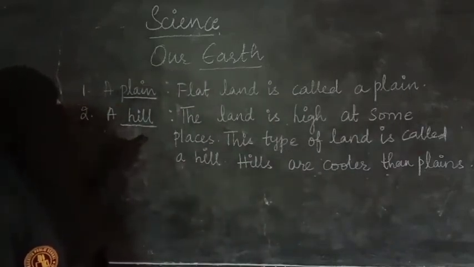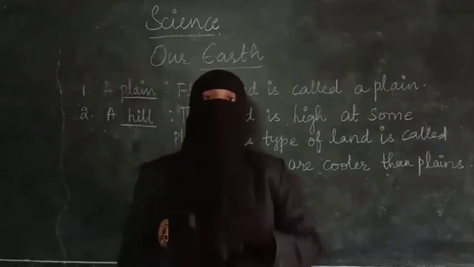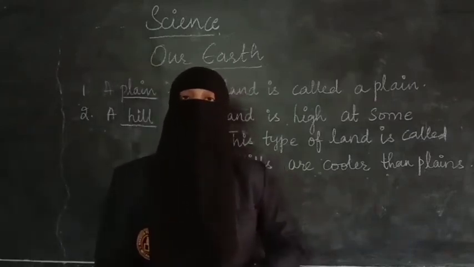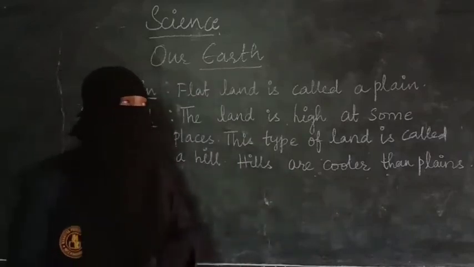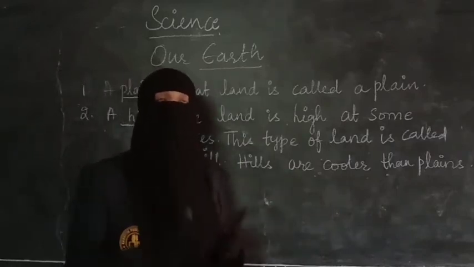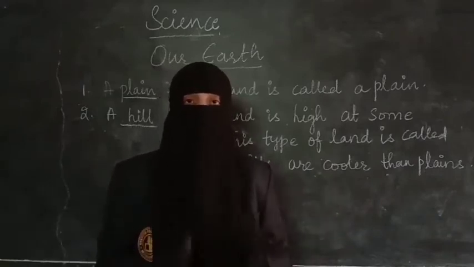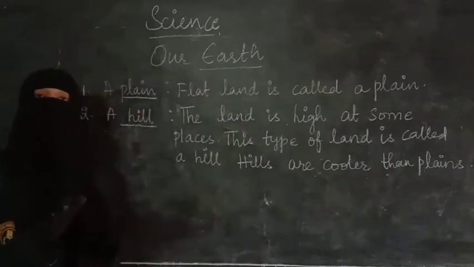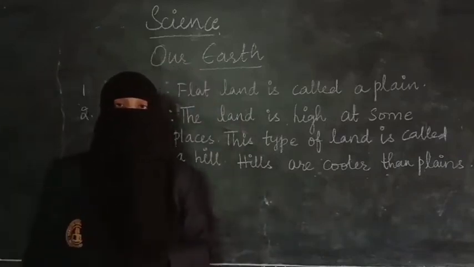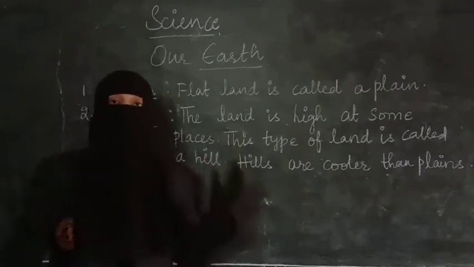The next type of land is a hill. You know a hill. Many people like to visit hill stations in the summer season. Do you know why? Because hills are cooler than the plains. In summer we feel very hot, and we would like to get some cool air, a cool breeze. That is possible when we visit a hill station. Where hills are present, that is called a hill station. Ooty is also a hill station where a lot of hills are present.